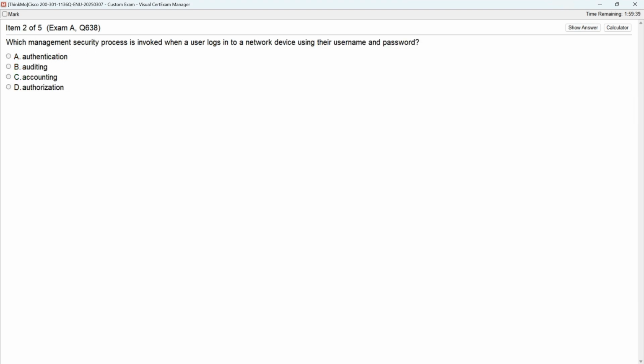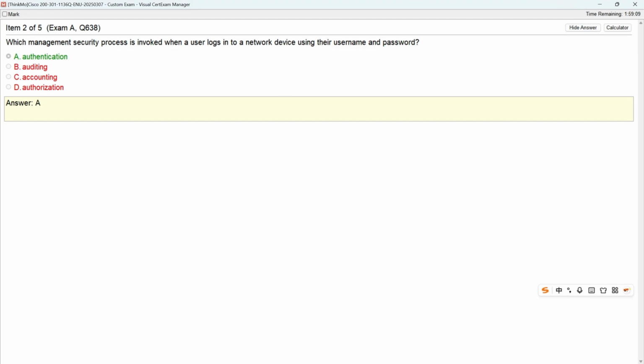Let's look at the second question. The second question says, when a user logs into a network device using this username and password, which type of security process will be triggered? Well, authentication is the most basic one. As for the others below, auditing, accounting, and authorization, since the question is asking about username and password, it must be authentication. Since it's a single choice question, just pick authentication, which is option A.